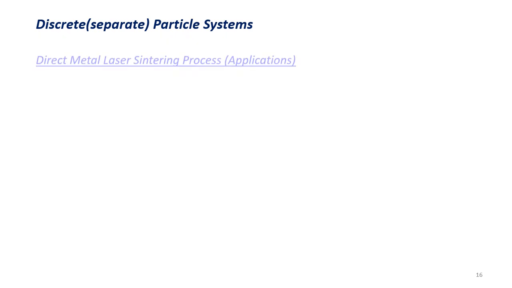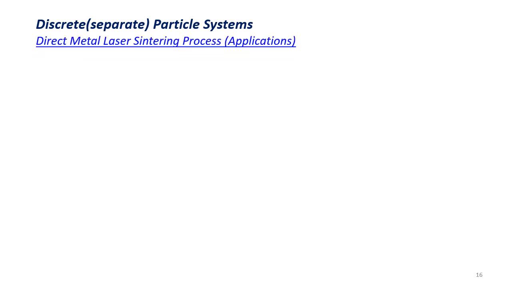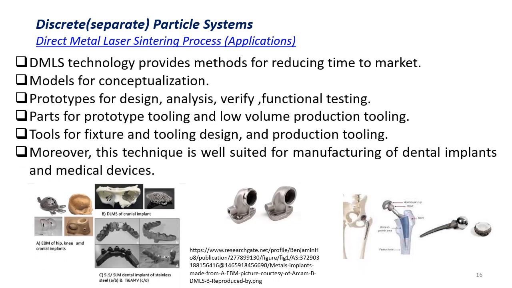Now let us know some of the applications, or where the direct metal laser sintering process can be used. First and foremost, as with other DM technology, this DMLS technology also provides methods for reducing a product's time to market. It helps in conceptualizing the models.